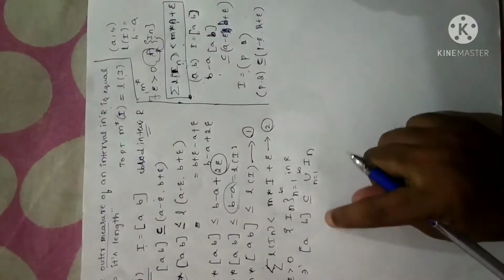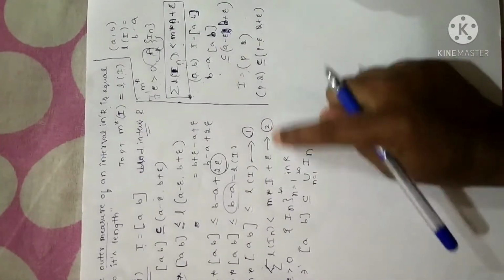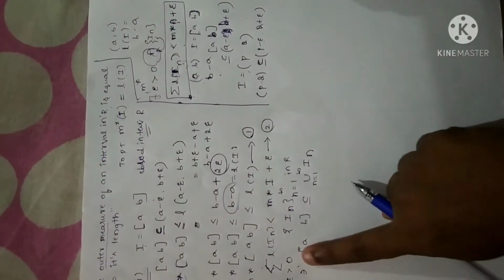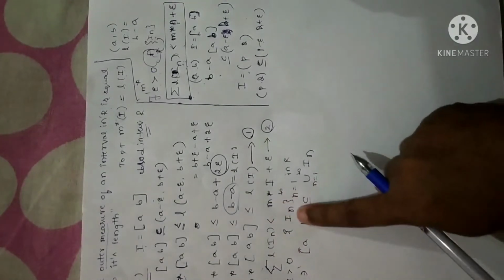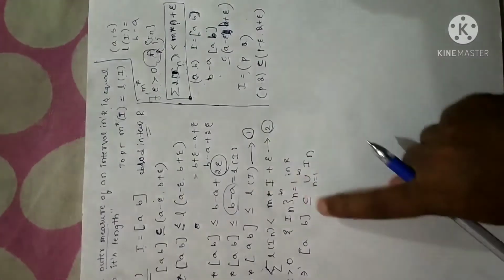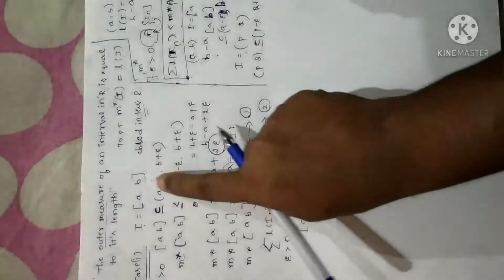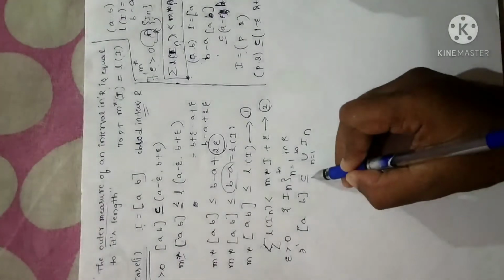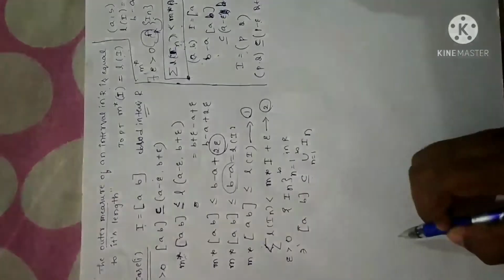I'll repeat this statement once again. This is as per the translation invariant property. Since epsilon is very small and positive, there exist n number of such intervals on the real number line, in such a way that the closed interval I have chosen will be a subset of all those intervals in R.